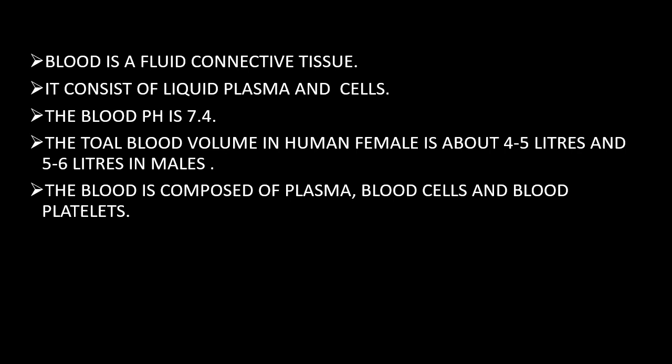Blood is a fluid connective tissue. It consists of liquid plasma and cells. The blood pH is 7.4. The total volume in human female is about 4 to 5 liters and 5 to 6 liters in human males. The blood is composed of plasma, blood cells and blood platelets.